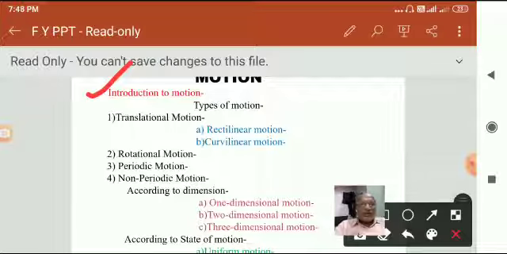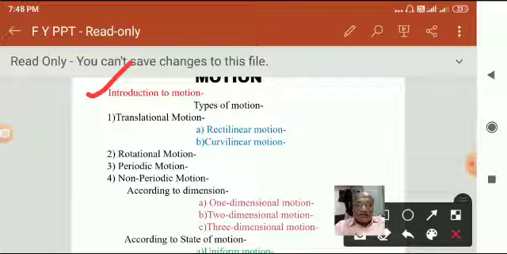So translational motion is classified into two, rectilinear and curvilinear, according to the path traveled. In rectilinear it is a straight line and in curvilinear it is a curved path.